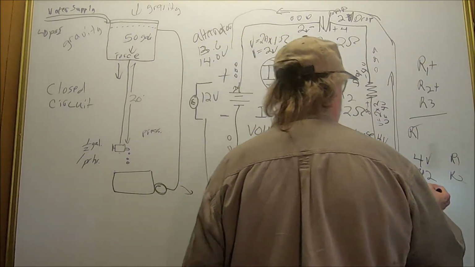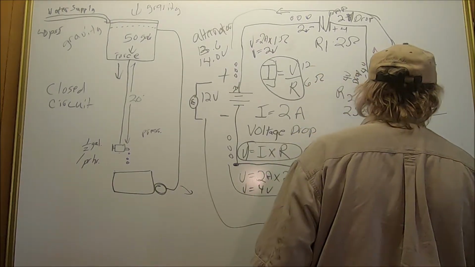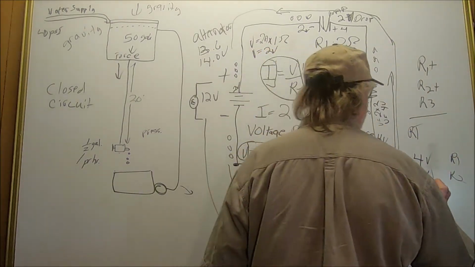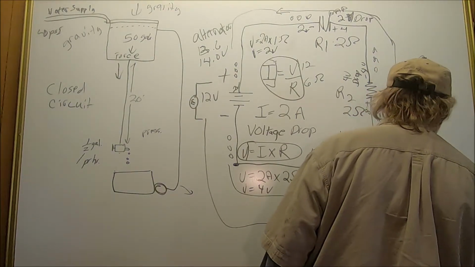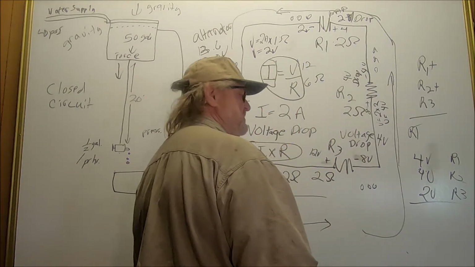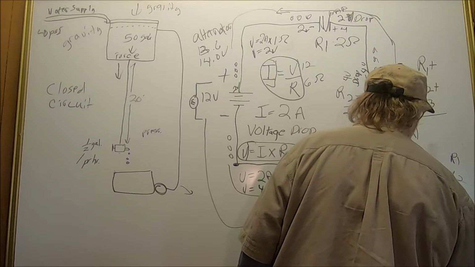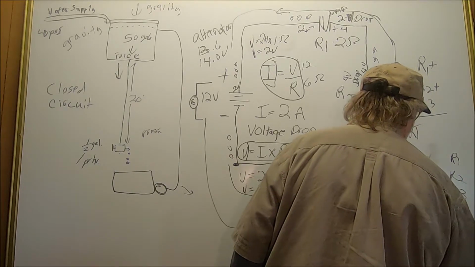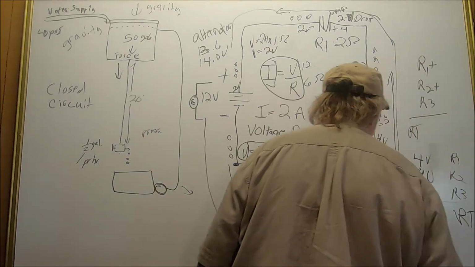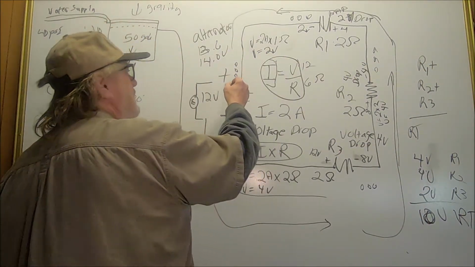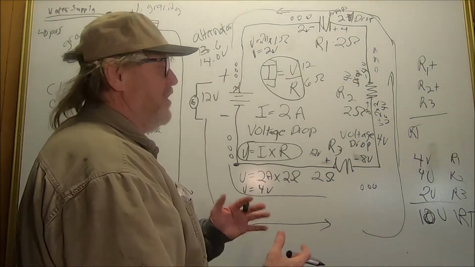We come down to resistor 3. It should be 4 volts. What is this? We should have 4 volts, but instead we have 2 volts on resistor 3. What happens is, instead of 12 ohms of resistance in the circuit, we have only 10 volts. Excuse me. We have only a 10 volt drop RT. Okay? Now when we should have been reading 0 over here, instead we're reading 2 volts. We got 2 volts coming back, and it should have all been used.